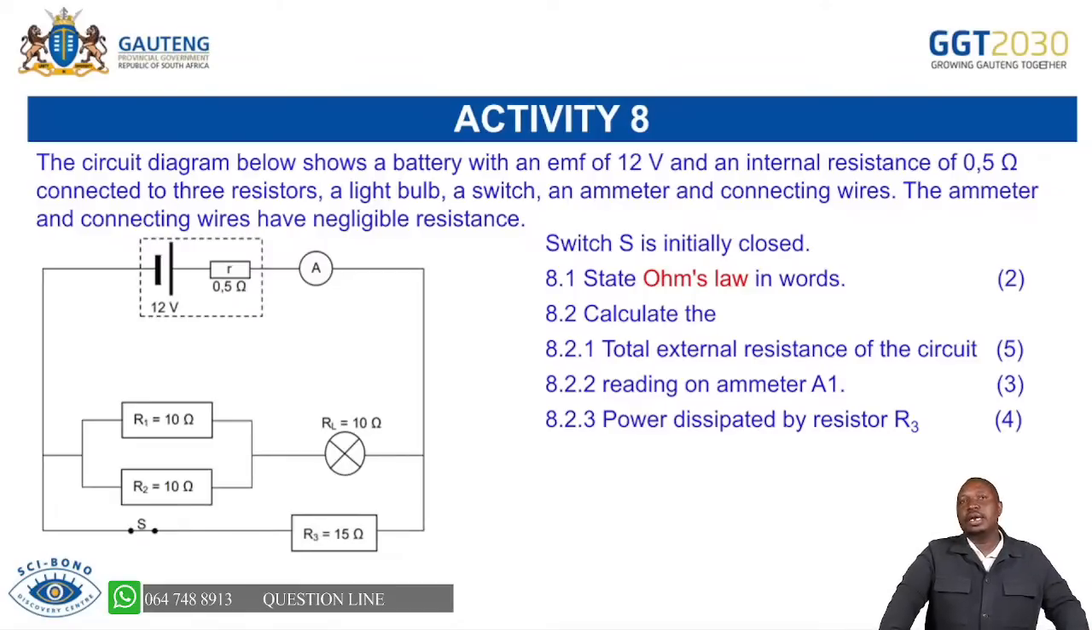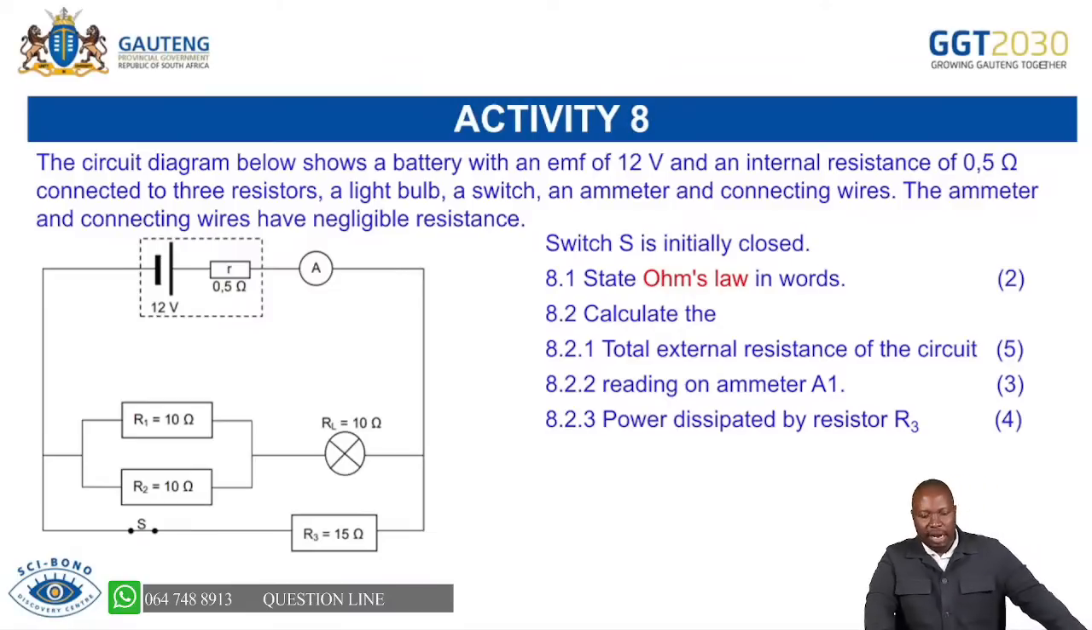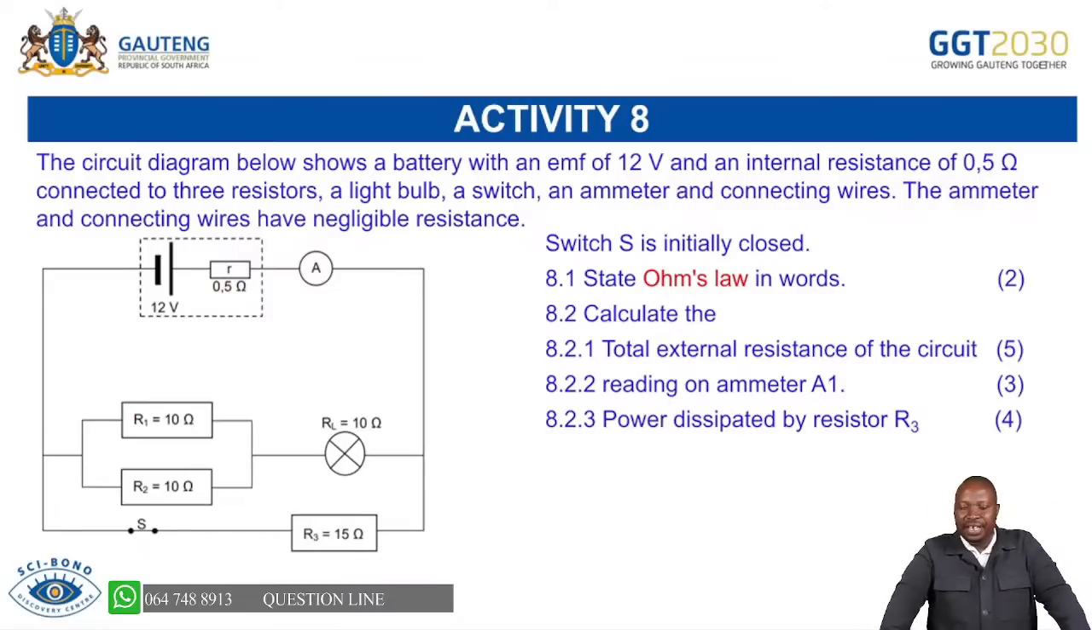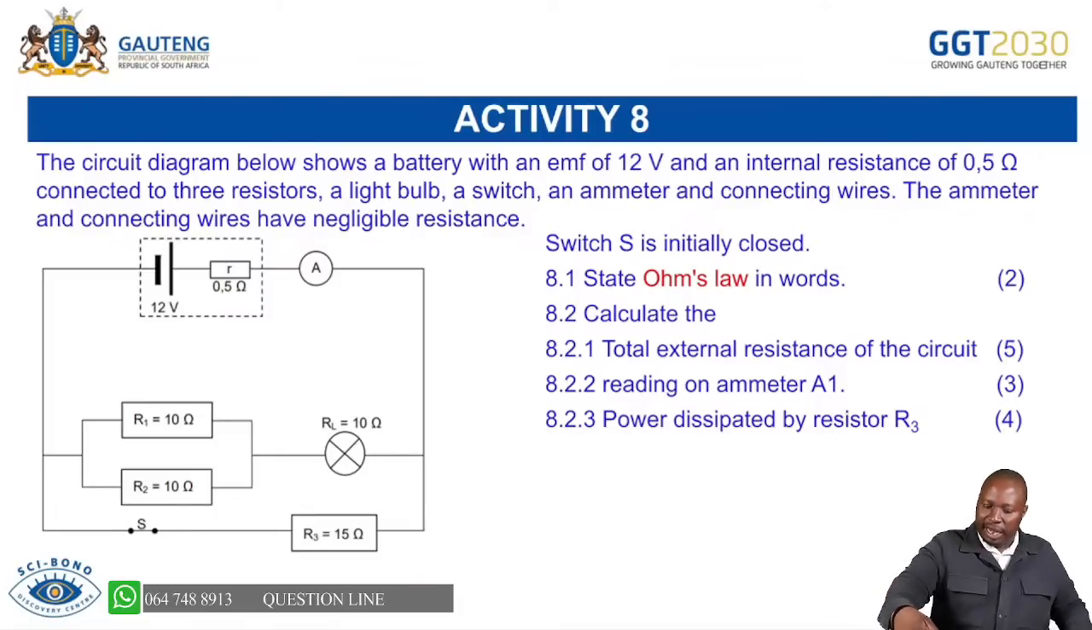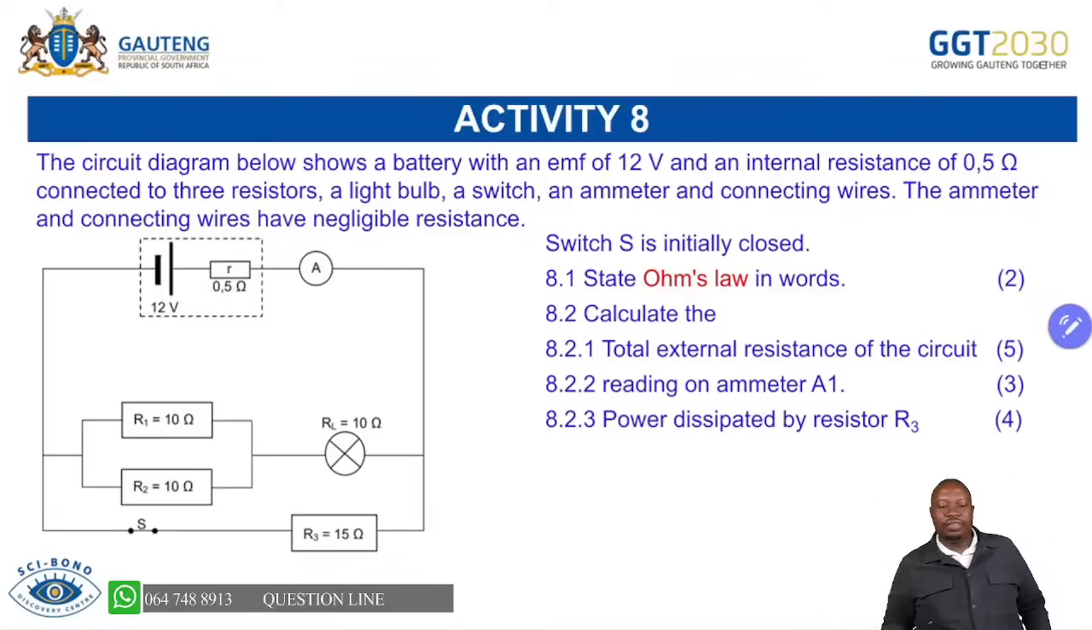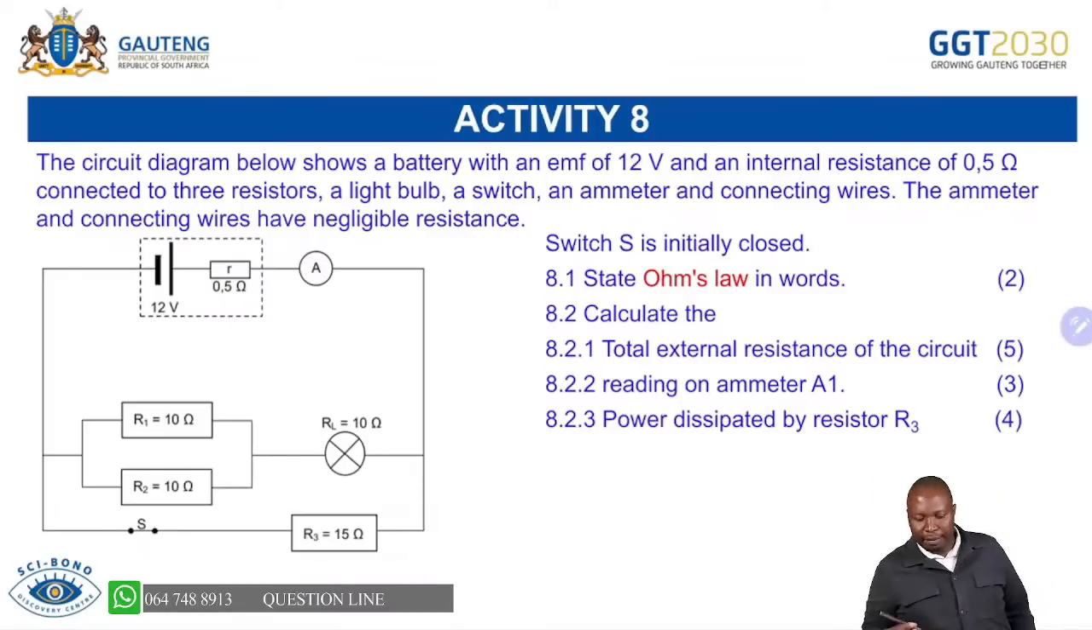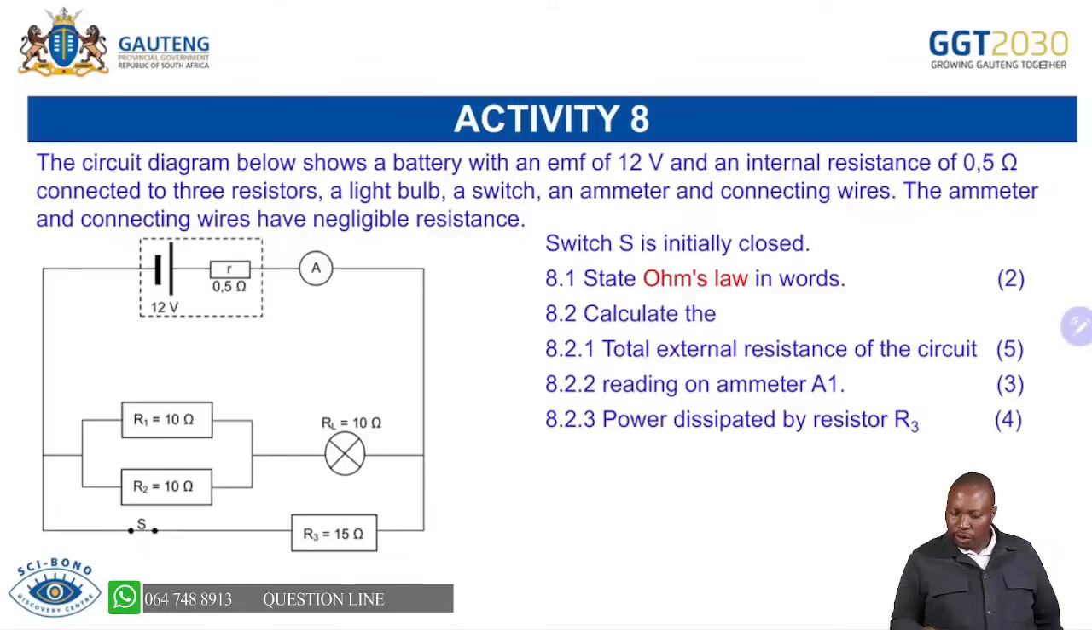Look at 8.1. Define, state Ohm's law. So you are able to get those 2 marks. Please, the definitions, the stating, let's collect all those marks. Calculate the total resistance of the circuit. So remember, we're talking about the total resistance of the circuit, meaning all the resistance. If we say total resistance of the circuit, we are not talking about total external resistance of the circuit.